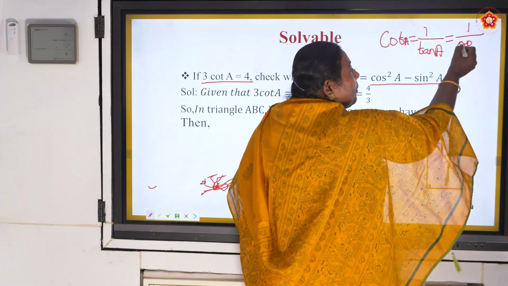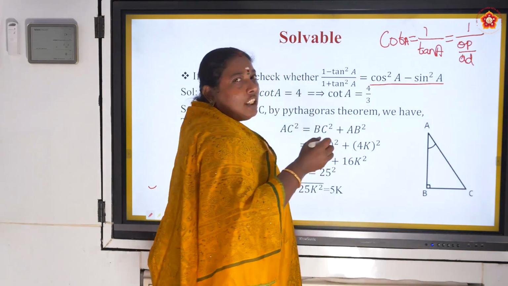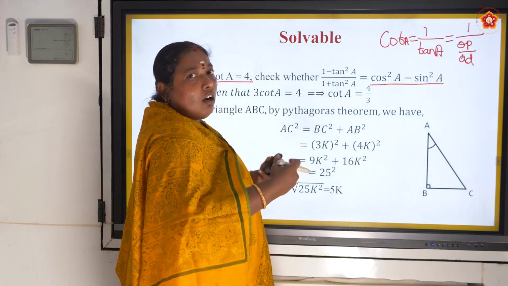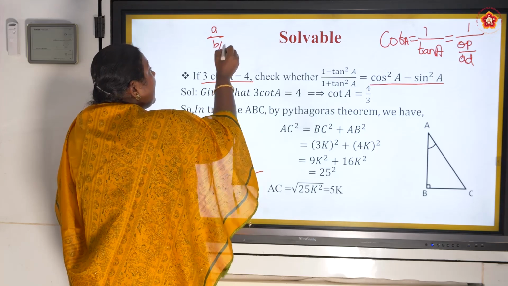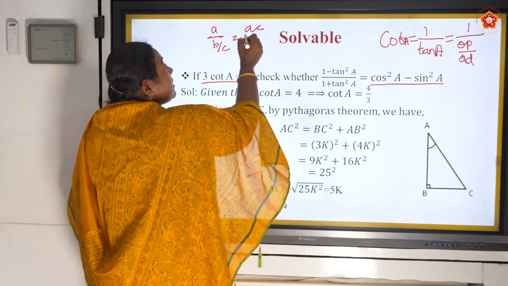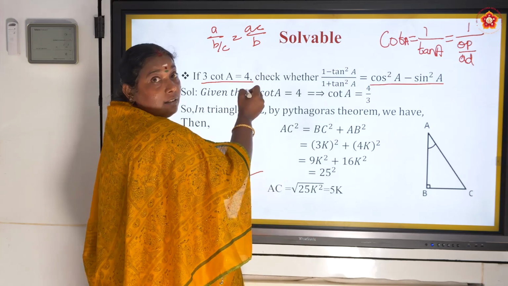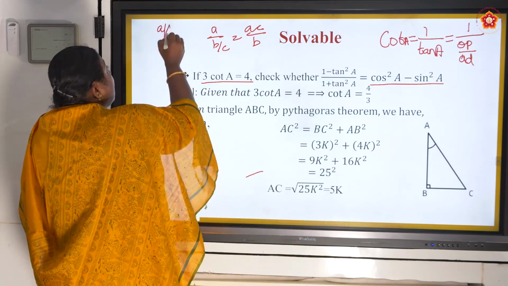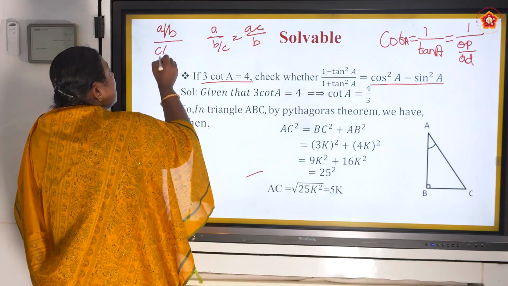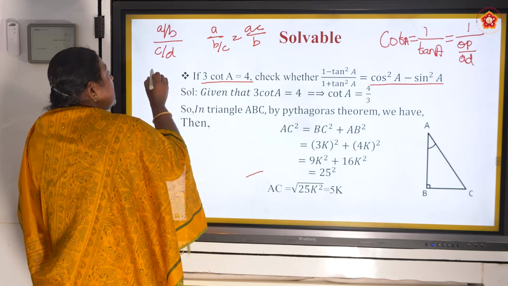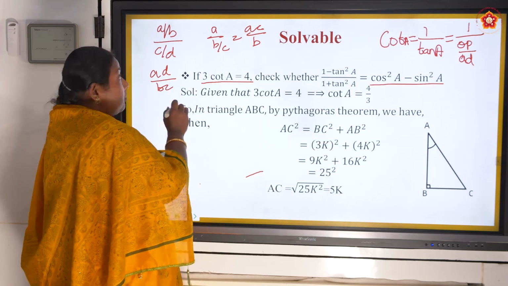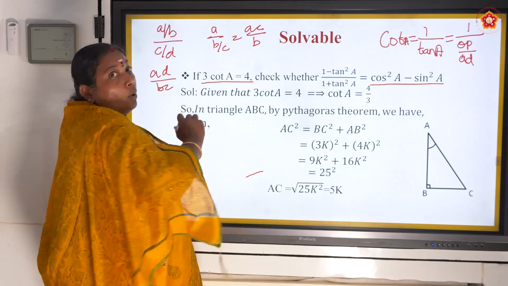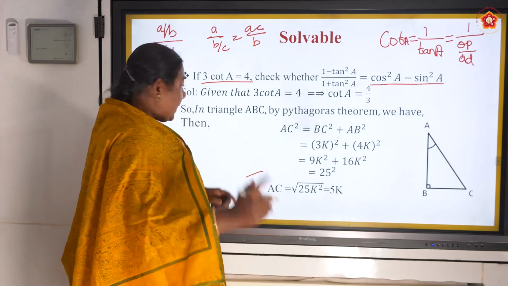I think you know the basics of division. A by B by C becomes A by BC. A by B divided by C by D becomes AD by BC. Repeat these two again and hear them clearly.